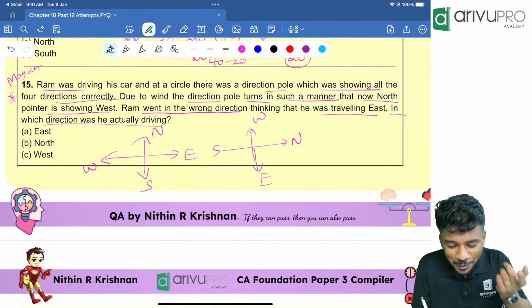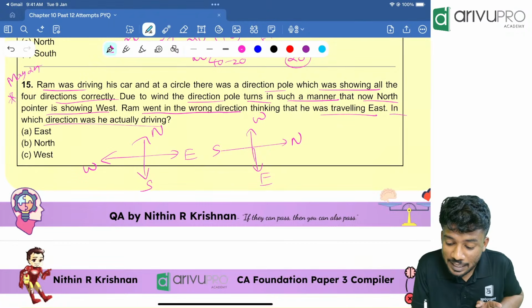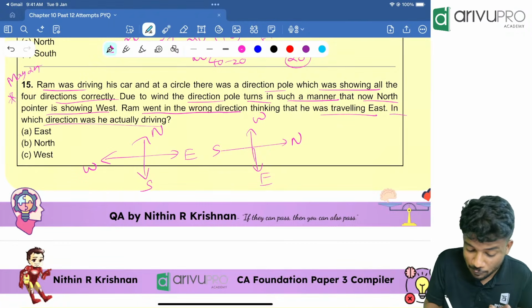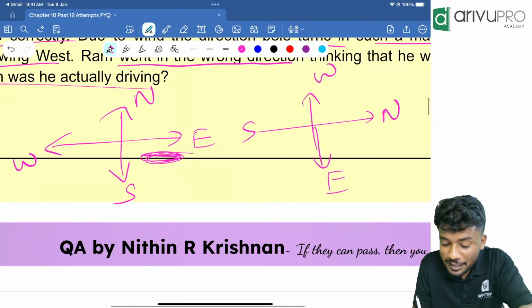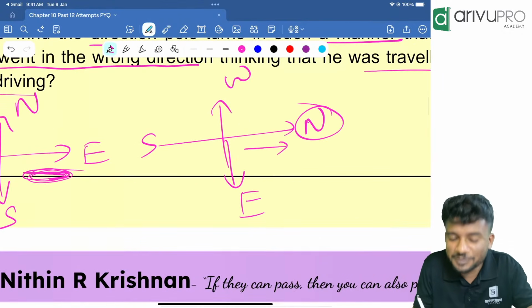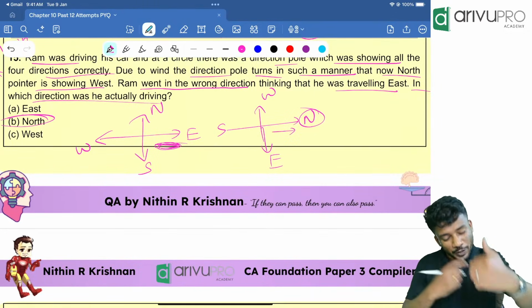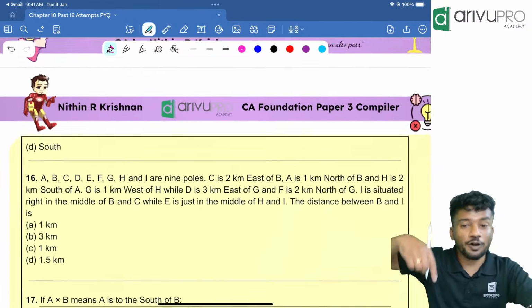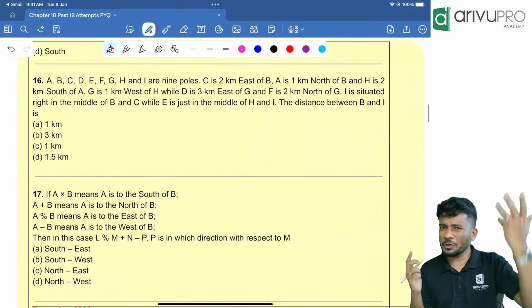Now the question is Ram went in the wrong direction thinking he was traveling in the east direction. So he was thinking I am moving in the east direction, but actually he is moving in which direction? Now he is moving in the north direction. That is the method. I'll show you again a same type of question while we solve May 25. Okay. Now the people, next question, module based question.